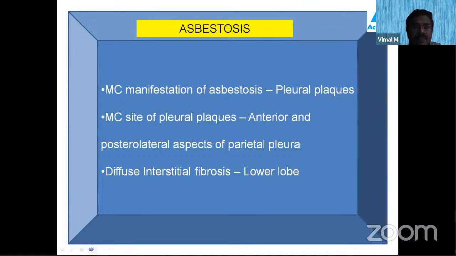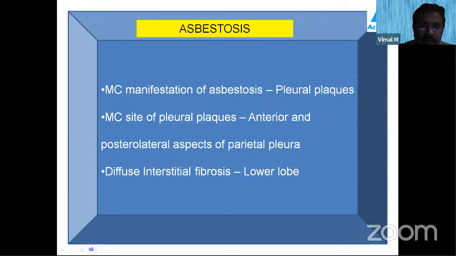Asbestos is the most important hazardous agent for people who work in the asbestos industry. In asbestosis, please remember the most common manifestation is the pleural plaque. The patient presents with a pleural plaque, that is, thickening of the pleura.